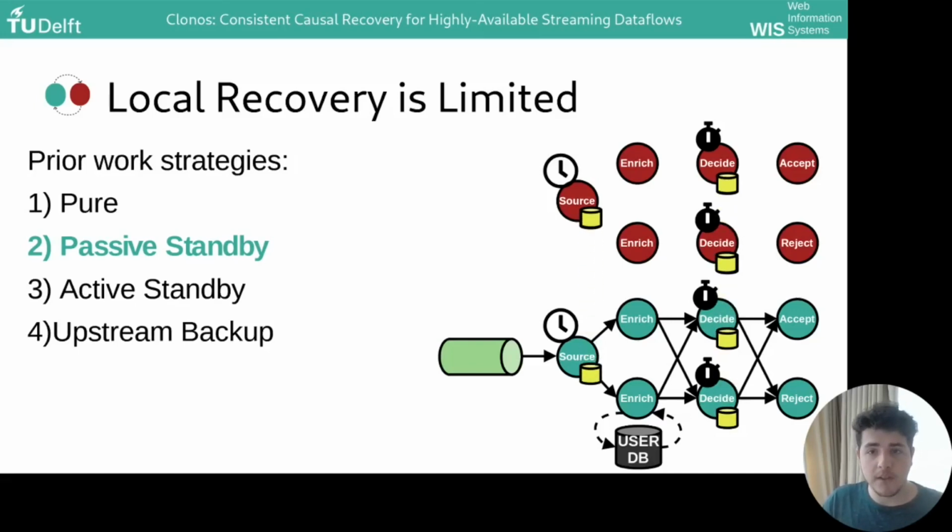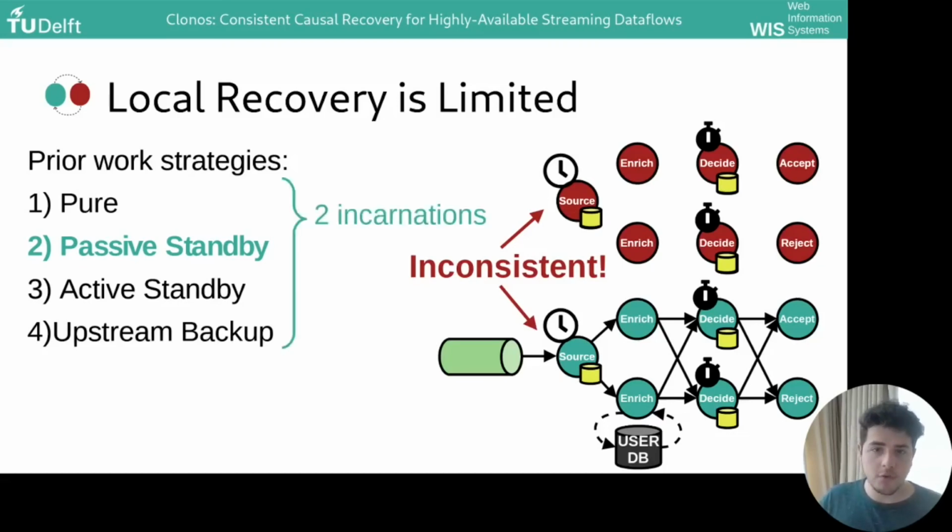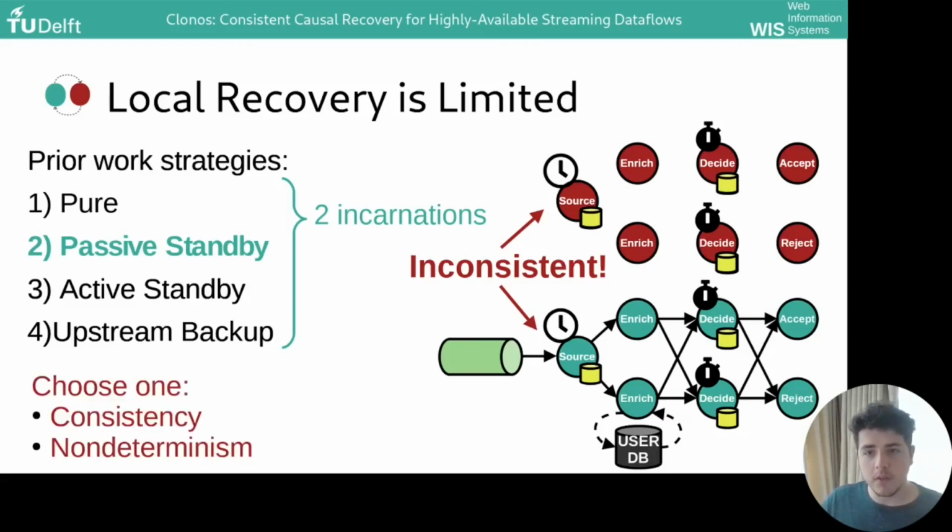That way, after a failure, you can immediately substitute the operator, but you still need to reprocess the lost inputs. And now, hopefully you can see the problem, which is we have two incarnations of each operator running non-deterministic operations over the same data, and that of course is going to lead to inconsistency. And all of these strategies have this same problem, because all of them have two incarnations, one before failure and one after failure. Thus, in prior work, you always need to choose between consistency and non-determinism if you're doing local recovery.